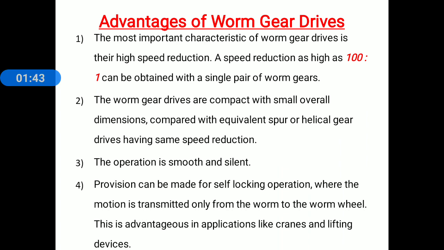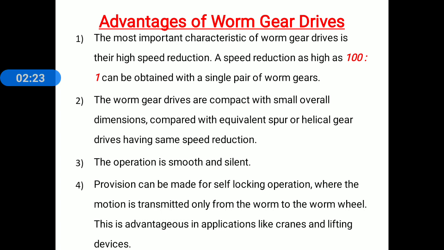Advantages of worm gear drives. First, everyone knows this thing about the worm gear drive. Worm gear drive is basically preferred for high speed reduction. Now this is the first advantage of worm gear drive. The most important characteristic of worm gear drives is their high speed reduction. A speed reduction as high as 100:1 can be obtained with a single pair of worm gears. Nowadays that reduction is possible up to 200:1 with the help of a single pair of worm gears.